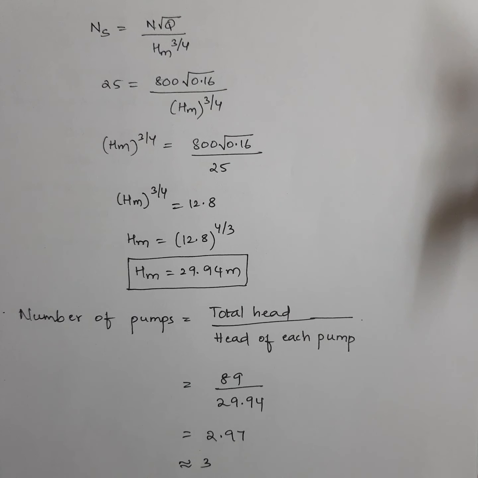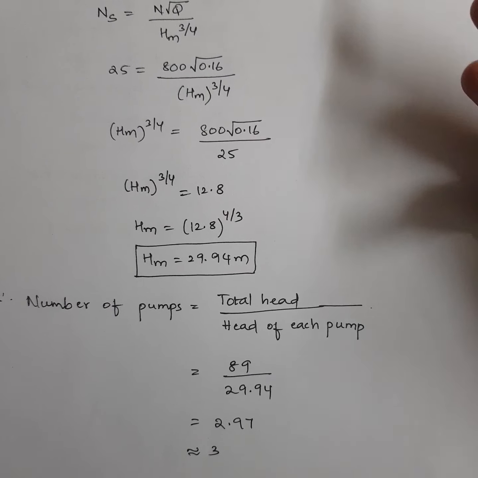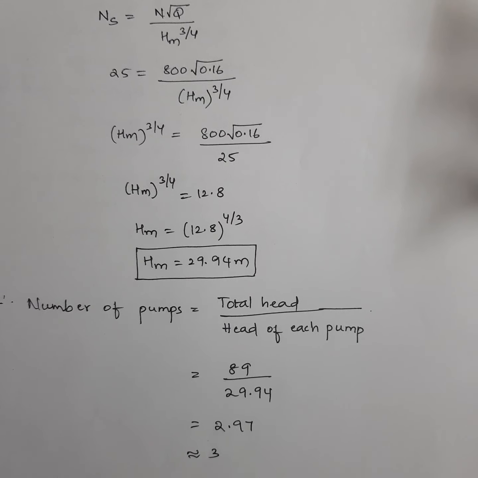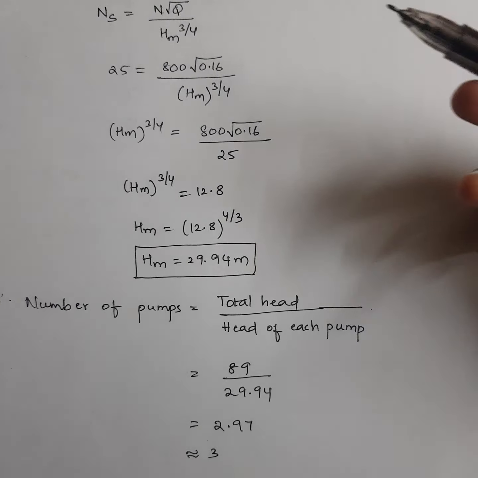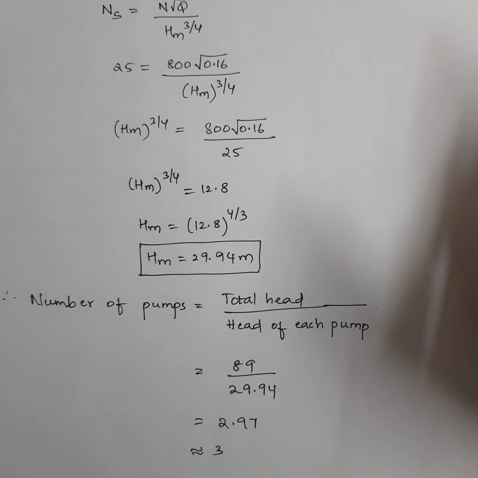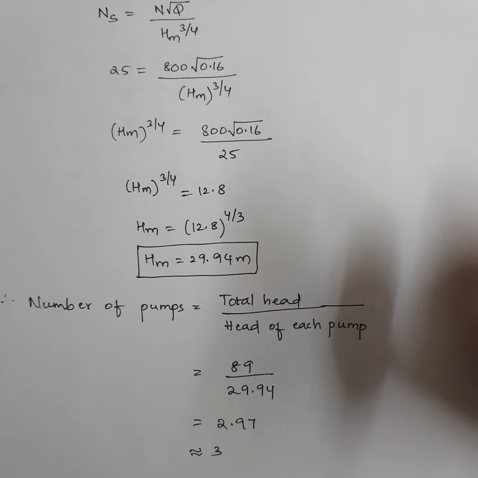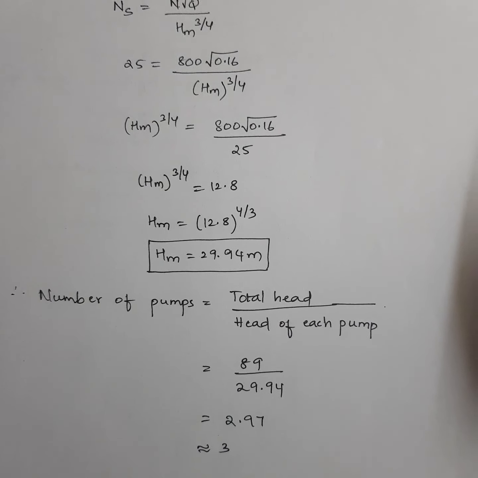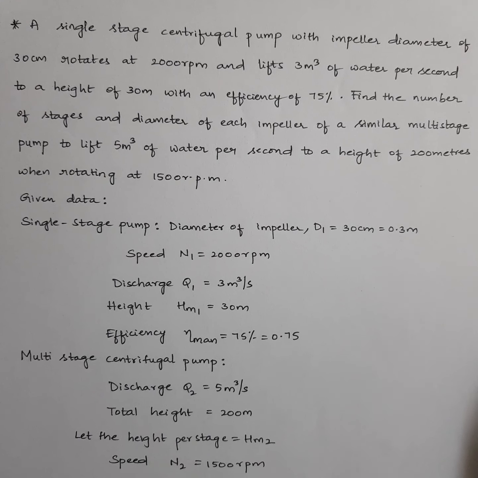So like that also you can conclude the problem, but now they didn't ask us whether it is connected in series or something else, so that's why I'm not telling you, but you can just conclude that. So always remember, for a series connection, total head developed must be greater than this individual HM. Okay, now let's go for the second model of problem.